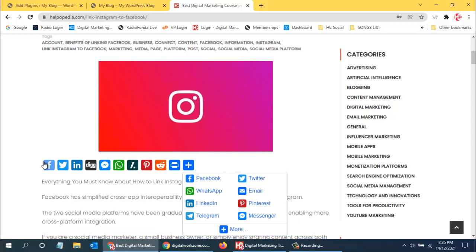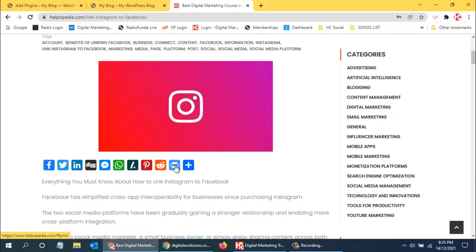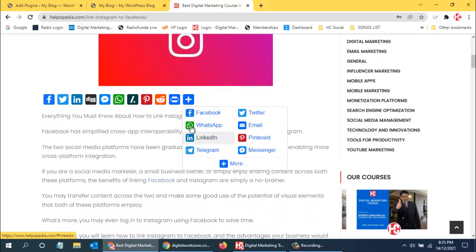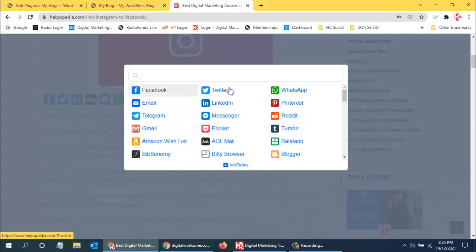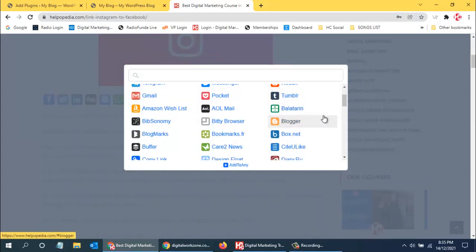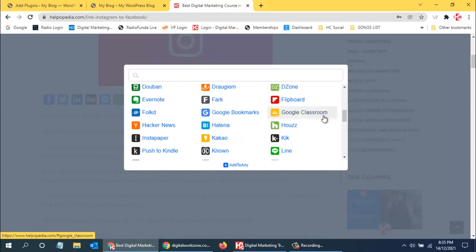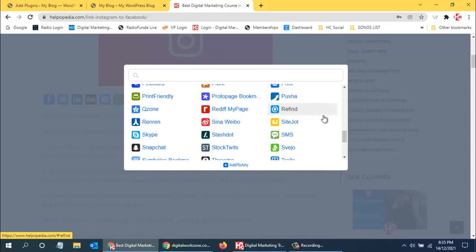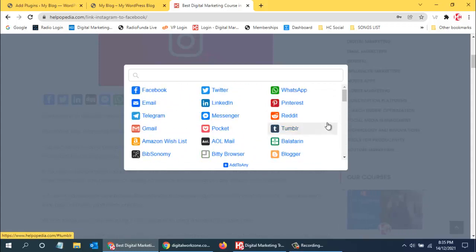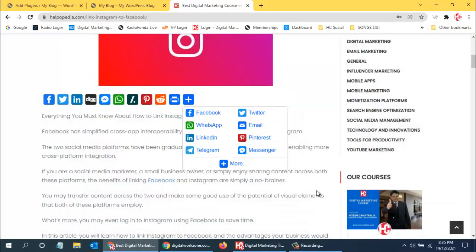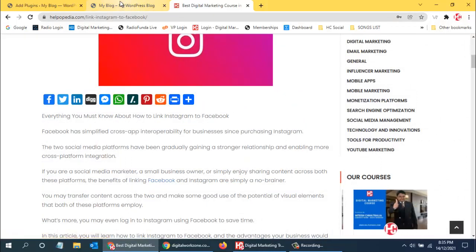In case you are using some other social media networks, you can click on this plus sign and you will find various other options. And if you click on more, you can find so many social media networks available over here. You might have an account in any of them. You can just click on it and share it on your social media networks. These are the top 100 or top 50 websites which we can use to share our content on other websites. This is a really good option. This is a part of the plugin. Since we have installed a plugin on the website, we are able to use it.